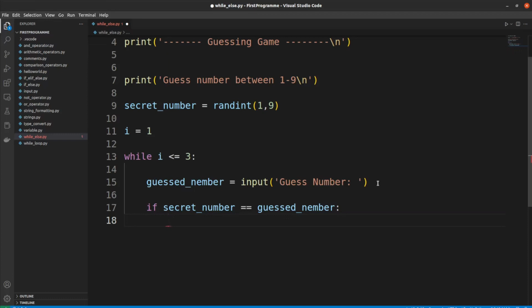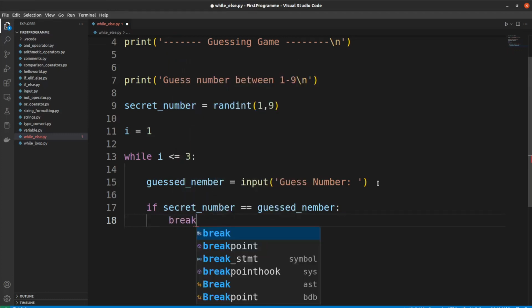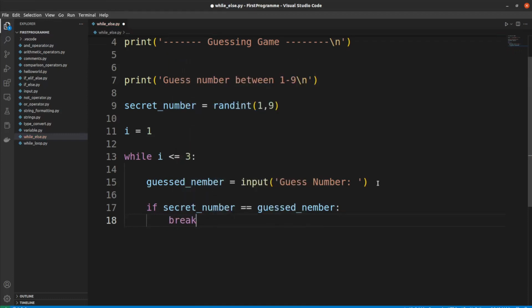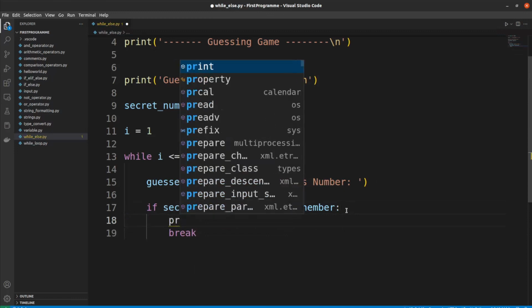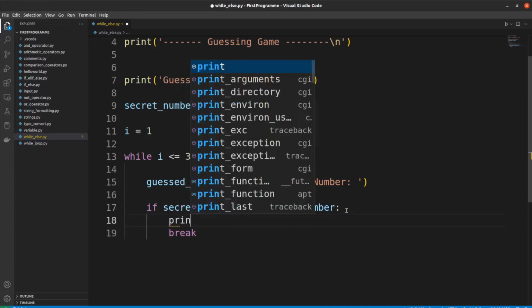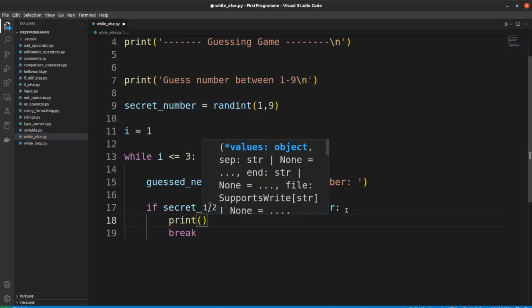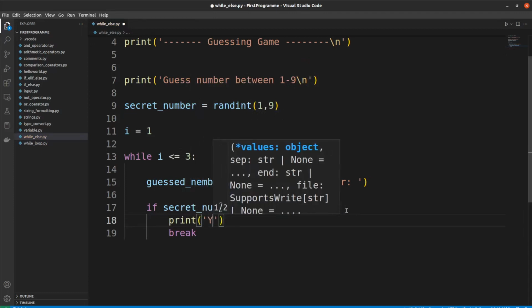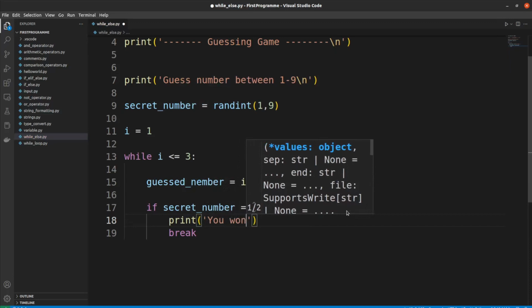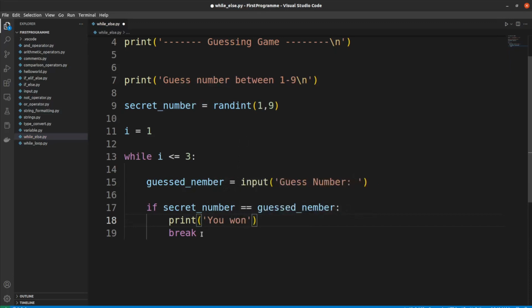To do that, we need to use the break keyword. Before the break keyword, we need to print that the user has won. Print "you won". Then outside this if statement, we should increase our i variable's value by 1 in each iteration.